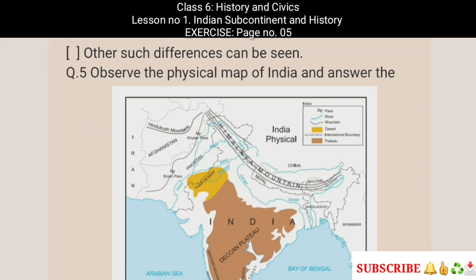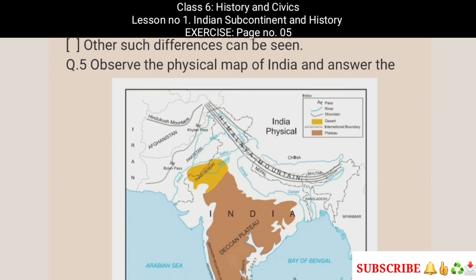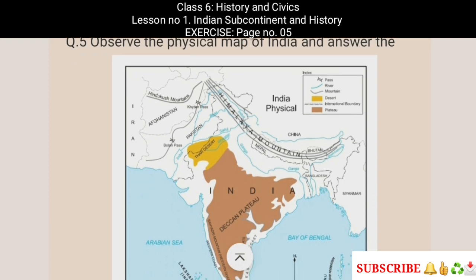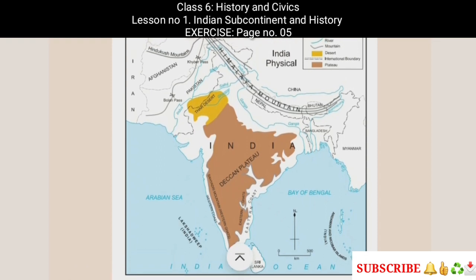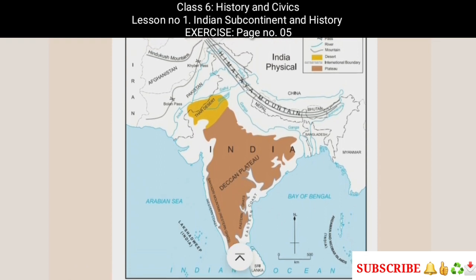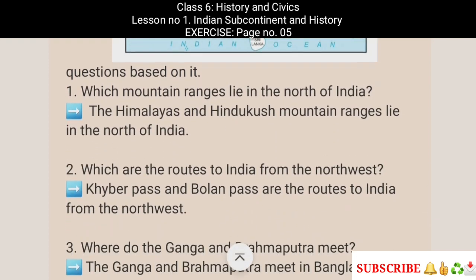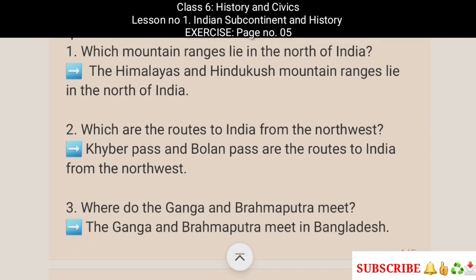Question number 5. Observe the physical map of India and answer the questions based on it. Students, watch the physical map of India and answer based on it. Question number 1. Which mountain ranges lie in the north of India? The Himalayas and Hindu Kush mountain ranges lie in the north of India.